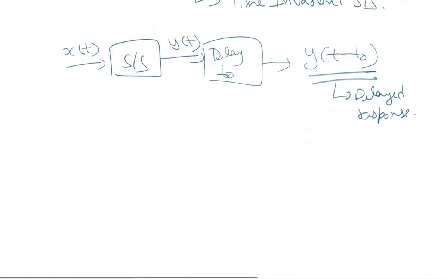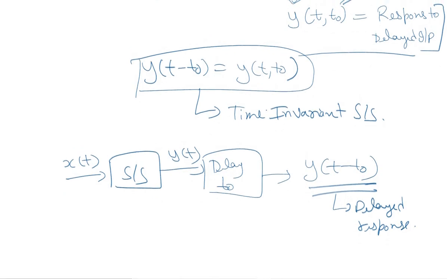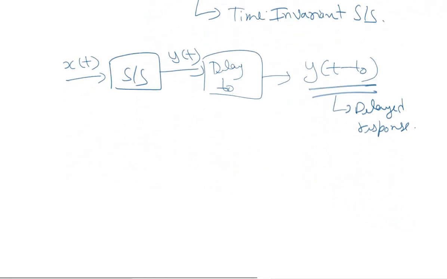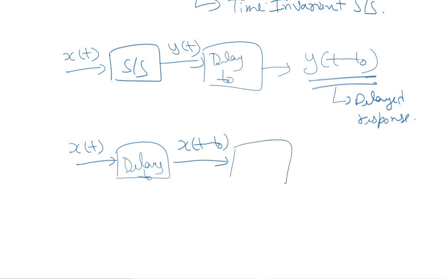And on the other hand, if you look at the other thing, that is response to delayed input, that means we first provide the delay of t naught to the input signal x of t. The resultant will be x of t minus t naught, and then we pass it through a system.